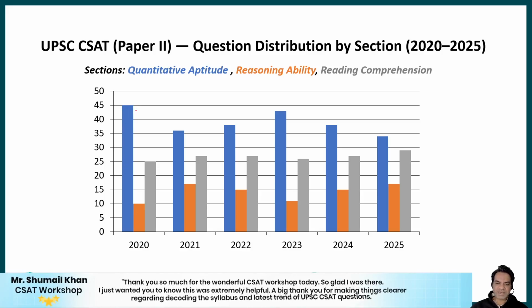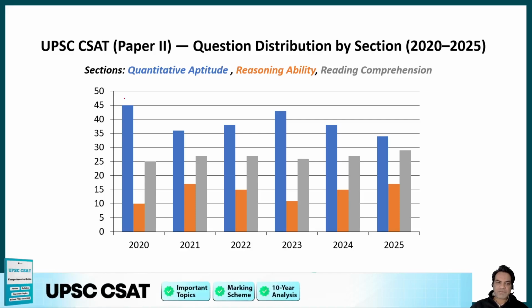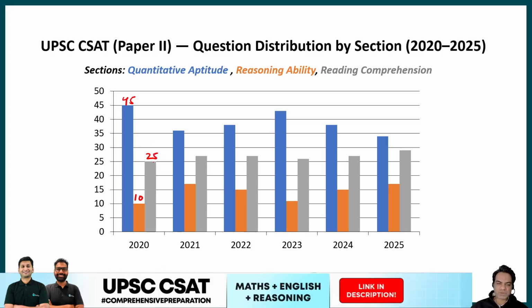Now guys, up till 2020, there was a skewed approach towards quantitative aptitude. Out of 80 questions, 45 questions were asked from quantitative aptitude, only 10 questions from reasoning ability, and 25 questions from reading comprehension. So 45 plus 25 is 70 plus 10, that's 80 questions.